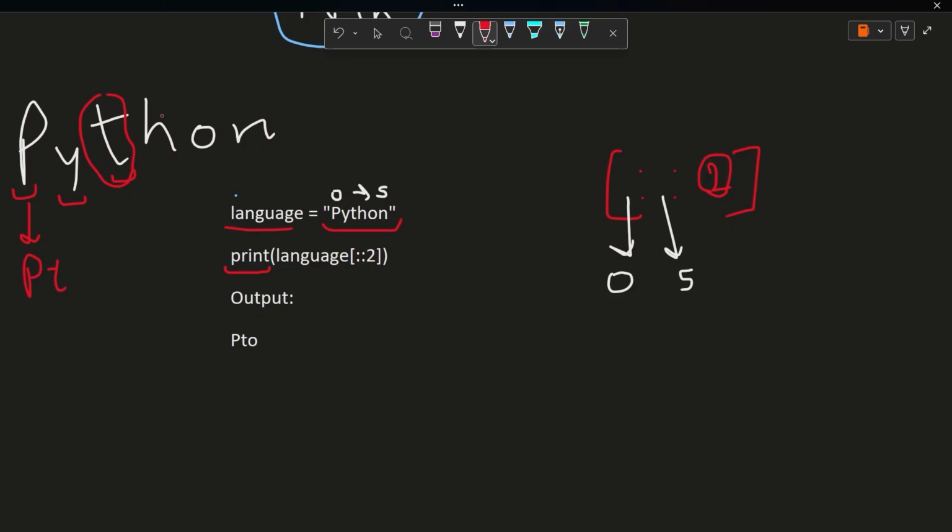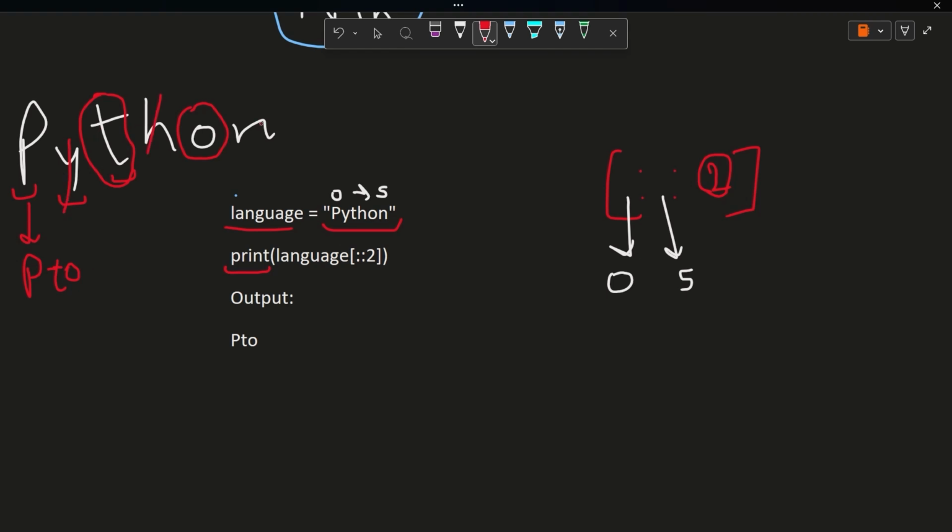Now we will skip one more value to go to the second value after T. Now the last value which we have printed is T. We will go to the second value after T. The second value after T is O here. So we will print O also. So we have printed P, T, O, we have skipped Y, we have skipped H.